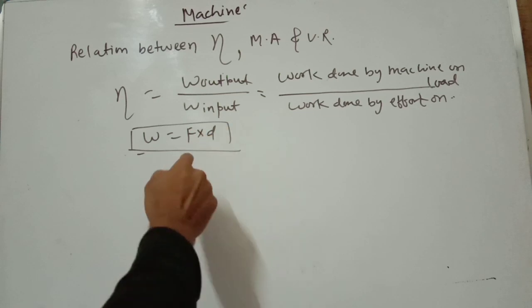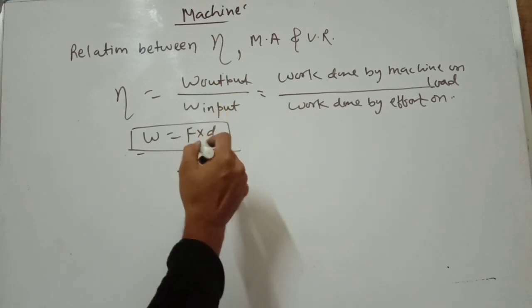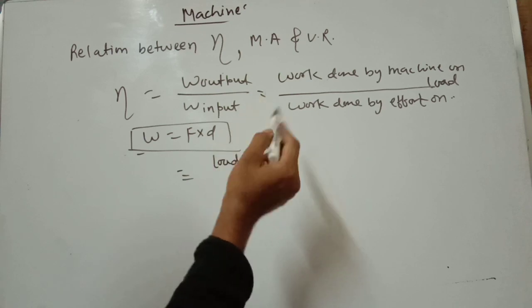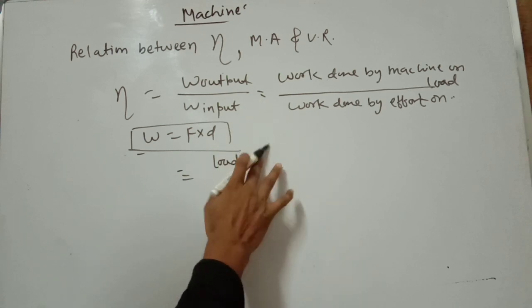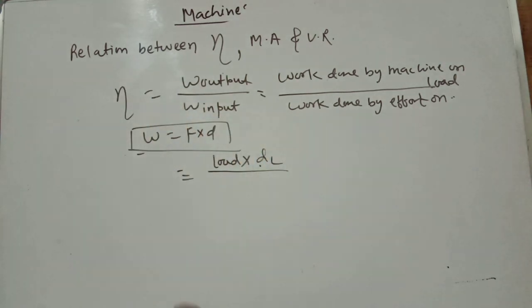Work done by the machine on the load is the force, which is the load, times the distance traveled by the load, DL.